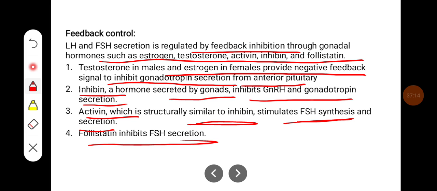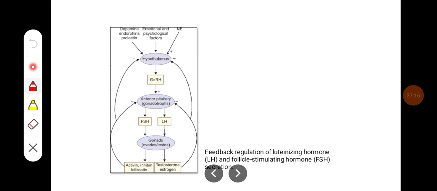Folliculostatin inhibits FSH secretion. So this is how LH and FSH are controlled by negative feedback mechanism by many hormones like activin, inhibin, folliculostatin, and primarily by estrogen and progesterone.